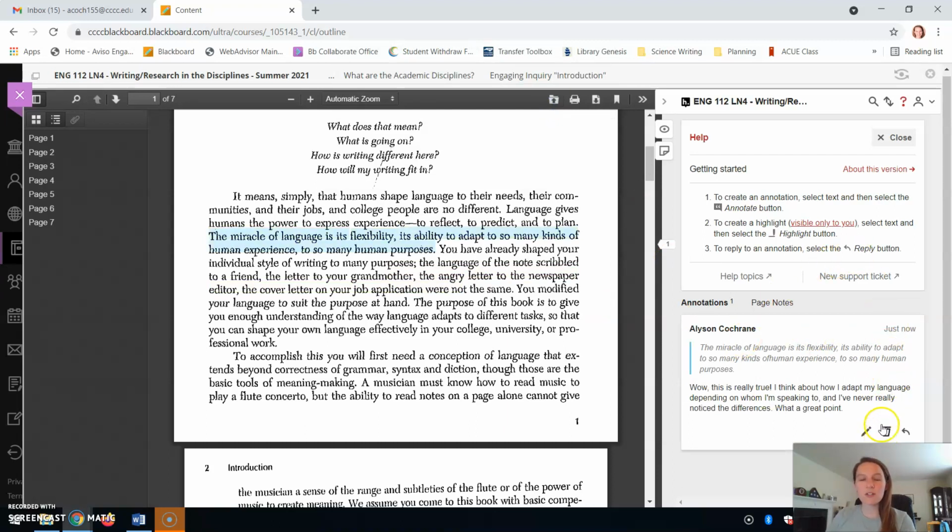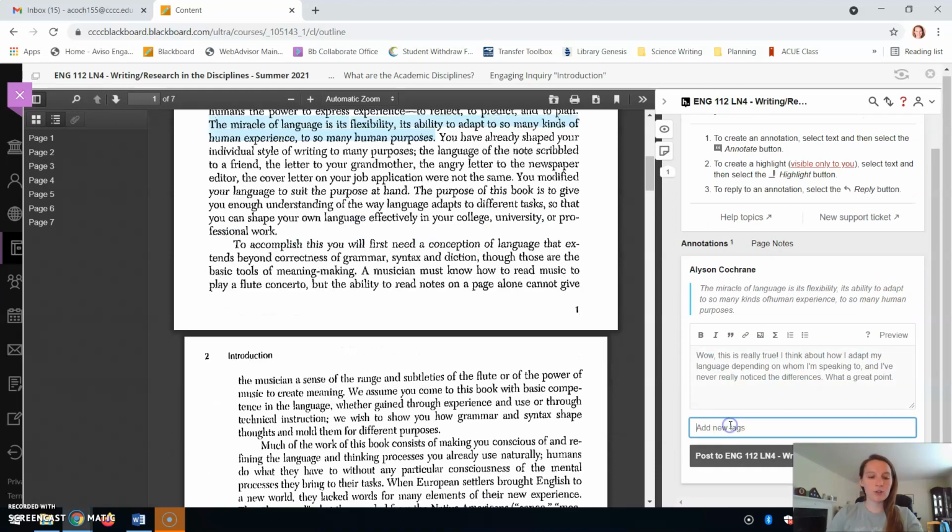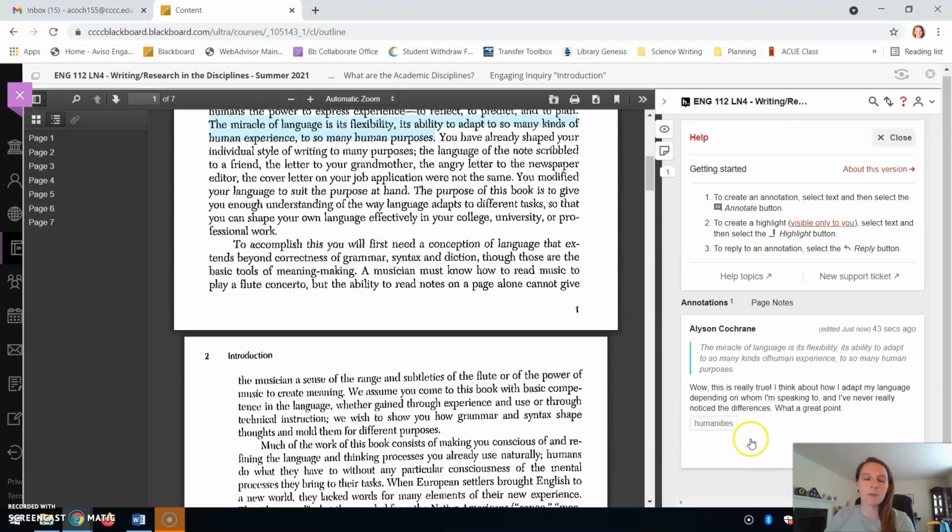There's also stuff where you can add tags, like say we're all talking about the humanities. So maybe I want to add a tag. I could do humanities like that, and then I can update it as well, but that's not a requirement for this source. If you're in here and someone else is updating, you'll get a little icon right here. That'll be like a red refresh button, and you can click on that and their new annotations and comments will also show up.